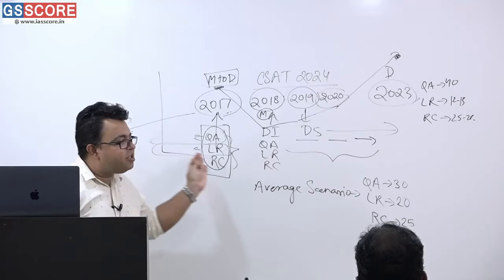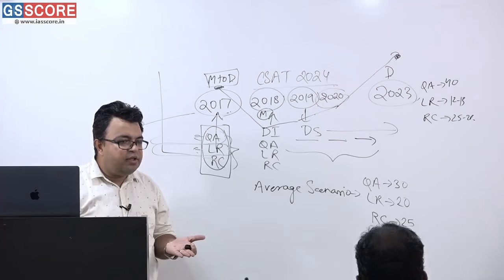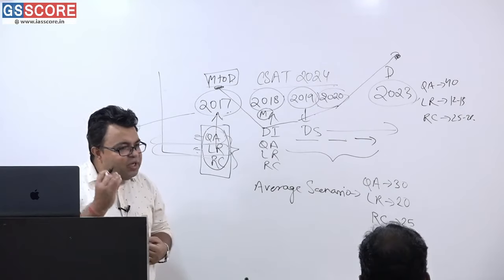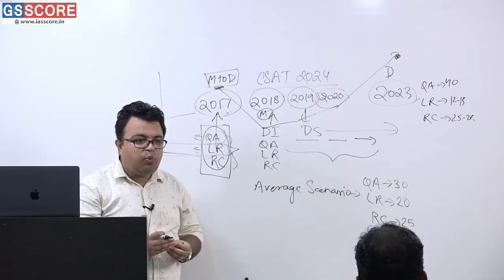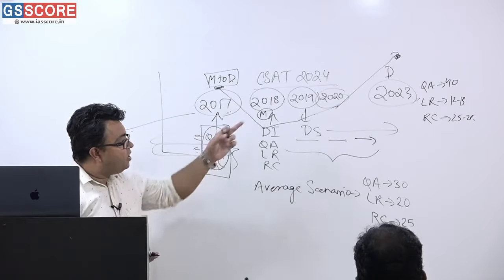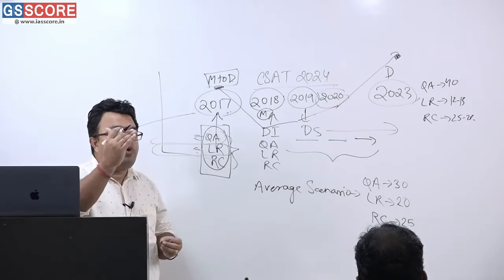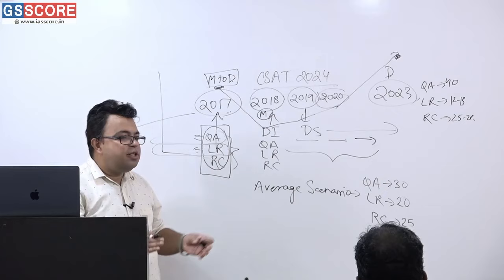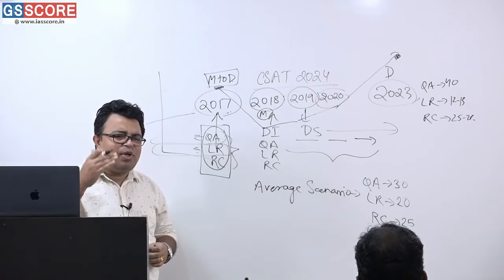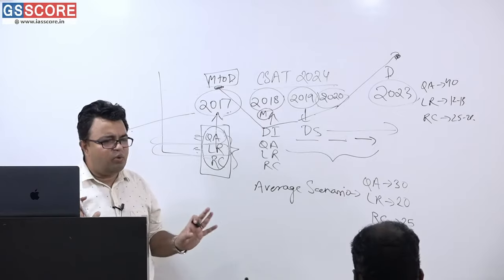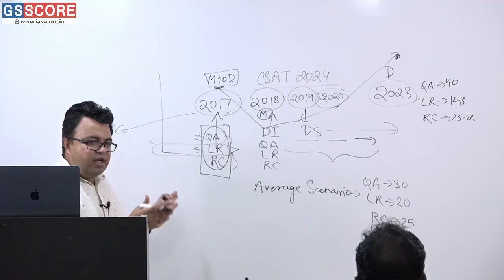Whatever we have discussed up till now, does it show some sort of trend? No, there is no trend. Abruptly you can get quantitative aptitude questions like 30, 25 in the next year, or around 40. LR questions may jump to 20, and RC questions will be the same scenario. Every year RC questions were approximately 25, 26, 27, so this has maintained a constant form.